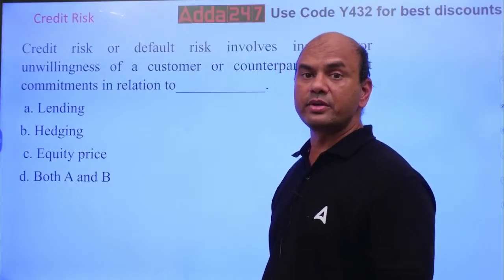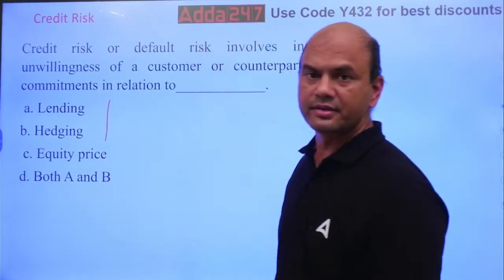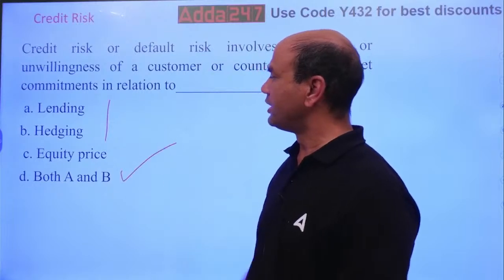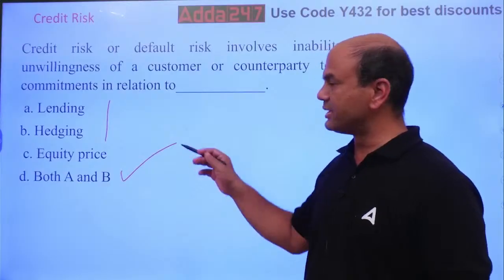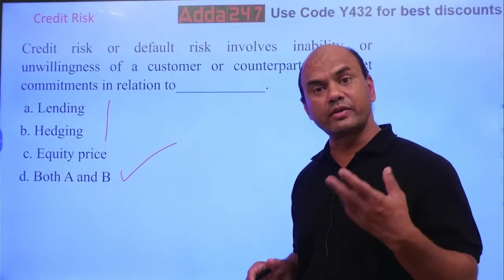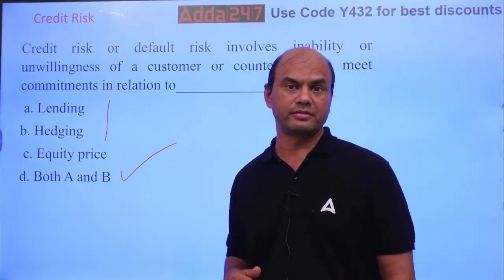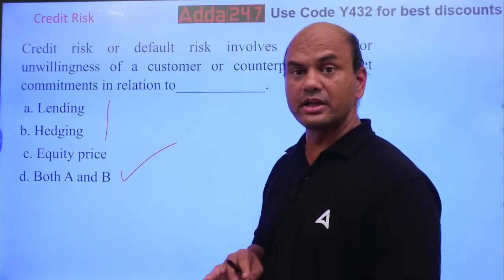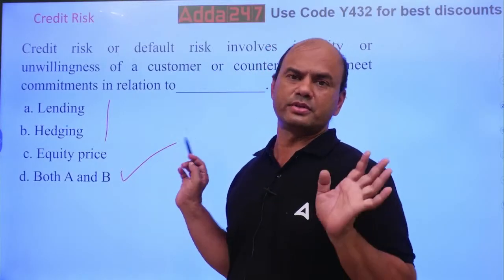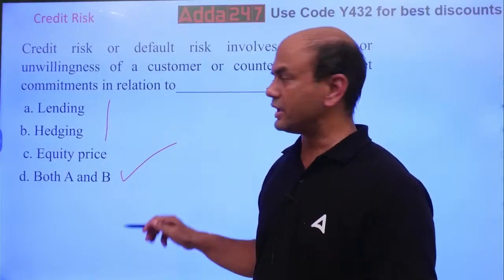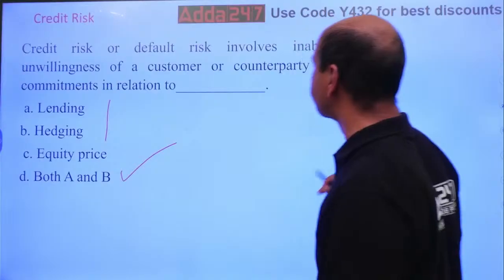Commitment related to equity prices. So the answer is actually these two, lending and hedging, A and B. Lending means I give you the loan, you don't give it back. Hedging means again similar: I purchase the derivatives from you, and then you don't pay me. It means I buy insurance from you and then you say no insurance. So both of them are the answers.